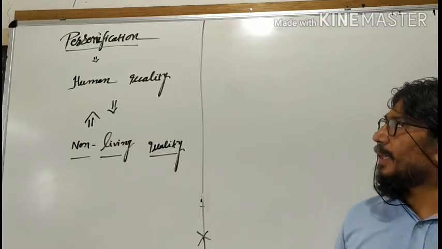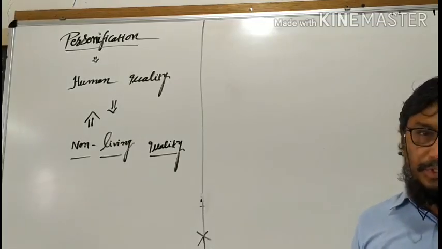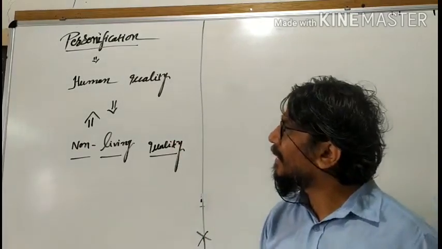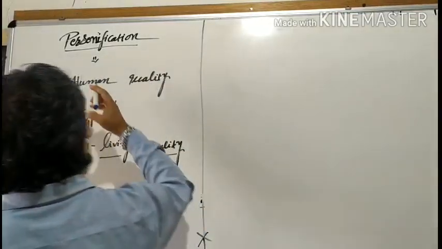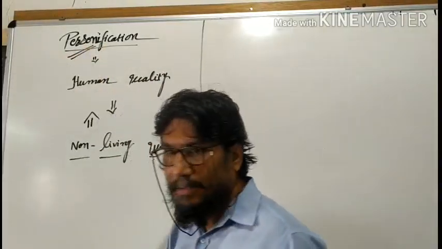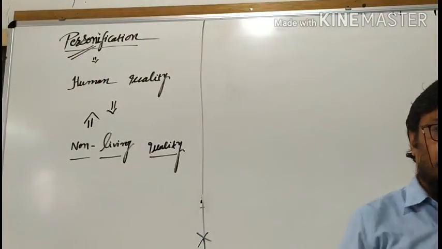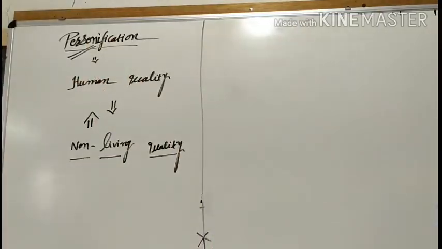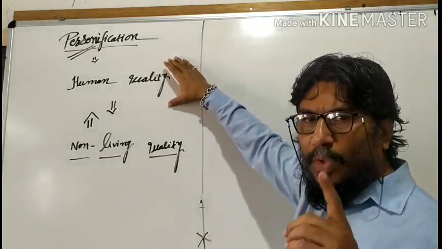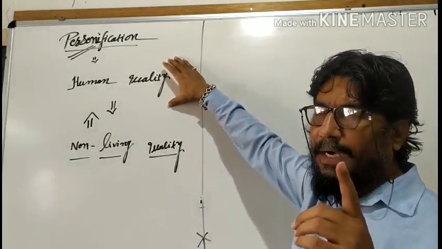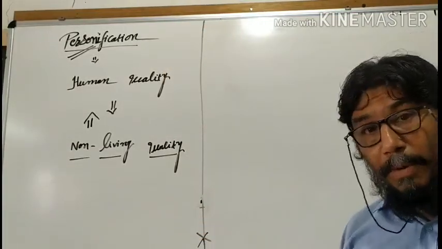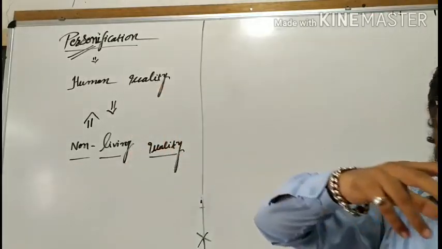Dear student friends, we'll move ahead with the next figure of speech, and that is personification. If you concentrate simply on the first few letters here, what's given there? Person. From there we get the word personification. If you concentrate on the word person, that is fully connected with the human being, mankind. First of all, one thing will be there in the line: there will be a human quality somewhere, and that human quality will be applied to the non-living.